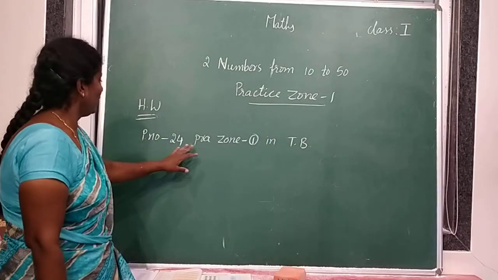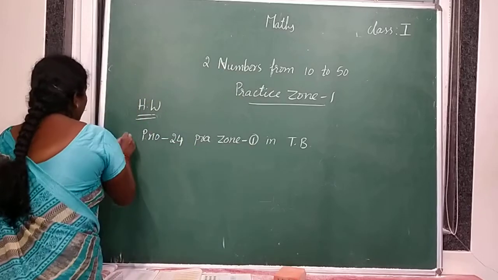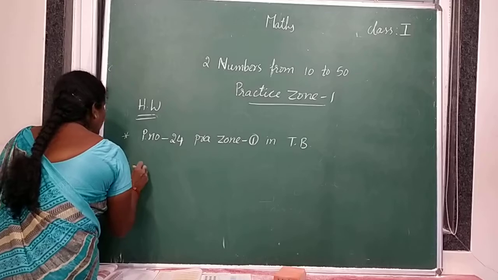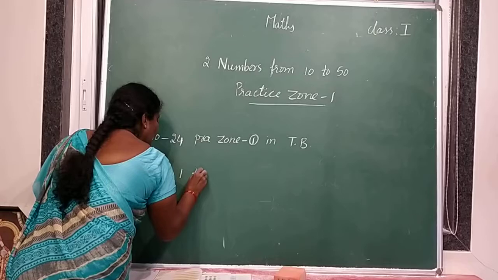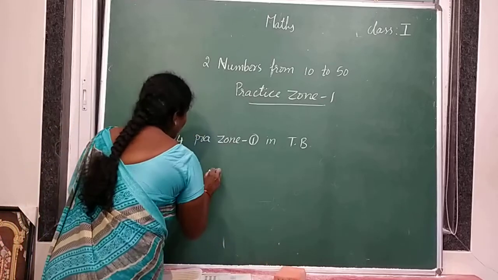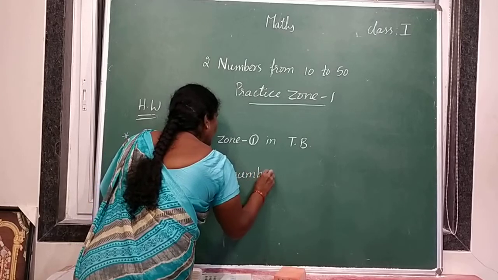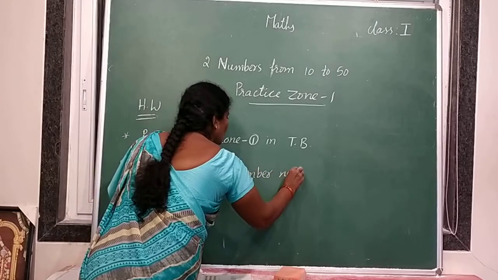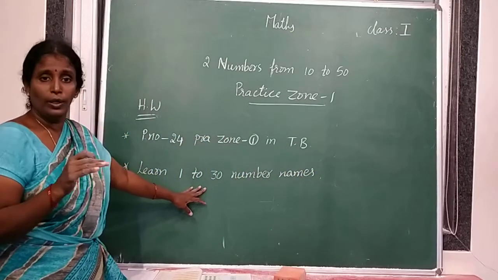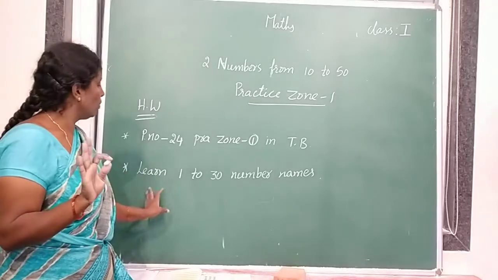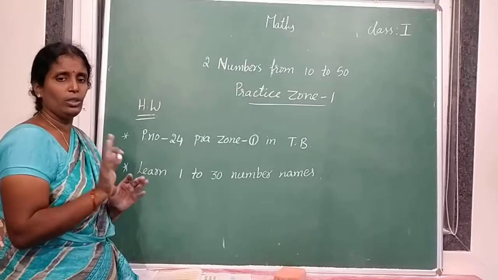You have to complete page number 24 in textbook. Along with this, you have to learn. No need to write. Understood? Learn 1 to 30 number names. Learn, that is, memorize. Don't write. Only learning. You have to learn the spellings from 1 to 30.